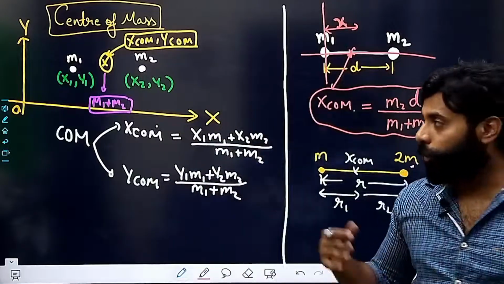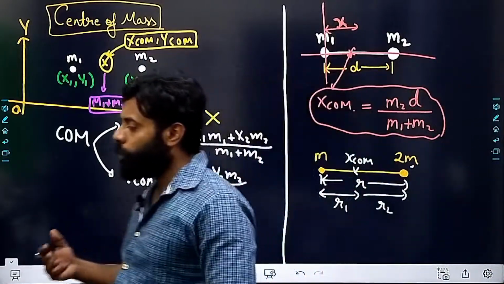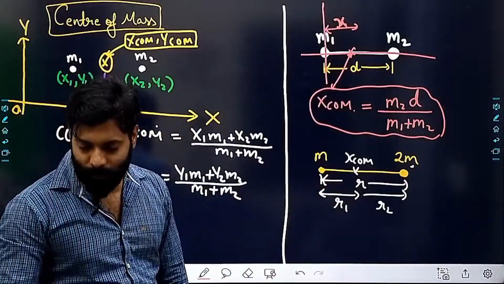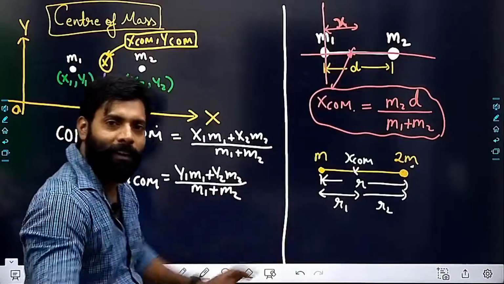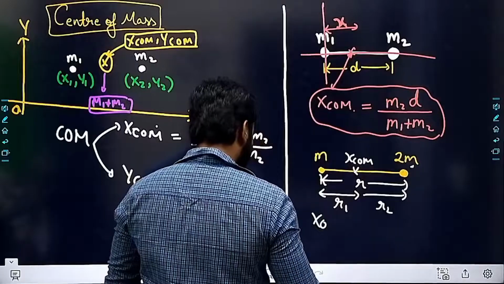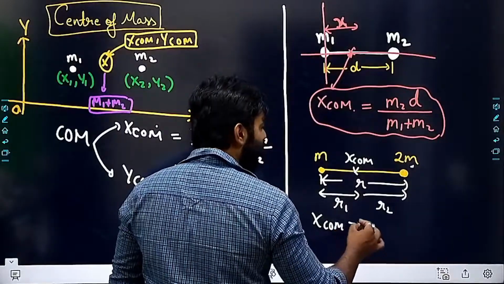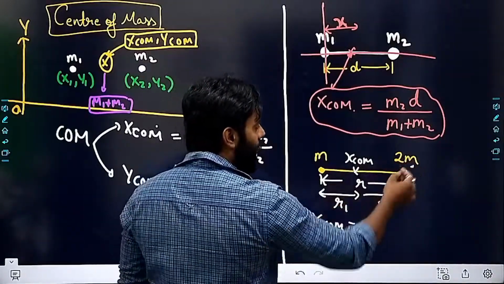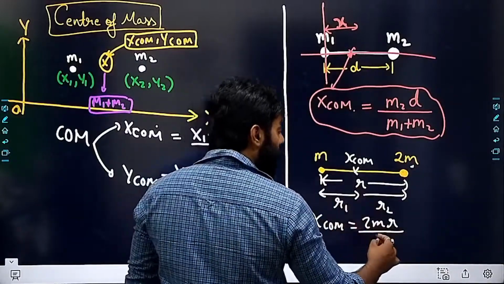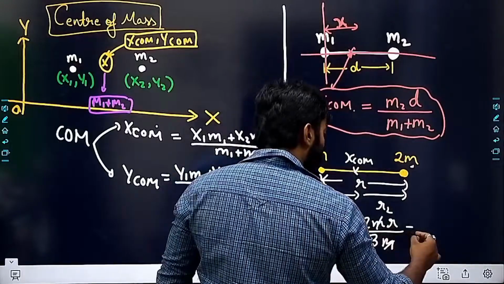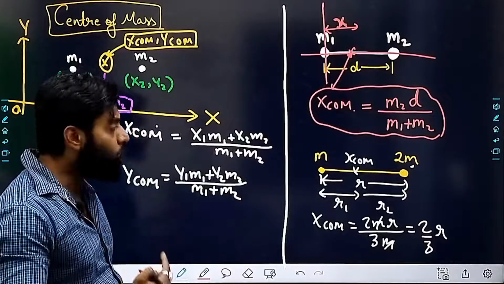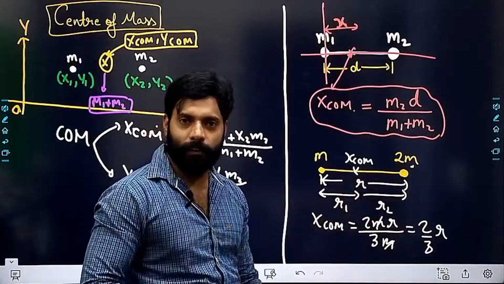Some of you might be thinking why I am only going to calculate it for the Xcm. Find out, buddy, why are you in a hurry? If I'm calculating Xcm, I know that the mass is 2m and the distance is r, divided by 3m. So it's 2 by 3 r from this side.